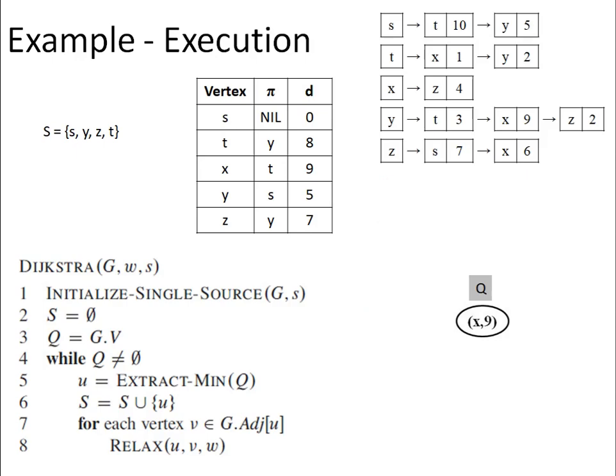So with this, we are done with the iteration, and then the last execution of the while loop will delete x from the queue and add it to s. And now all the vertices which are adjacent to x are already present in the set s. So no change will take place. So with this, we are done with the execution of Dijkstra's algorithm.